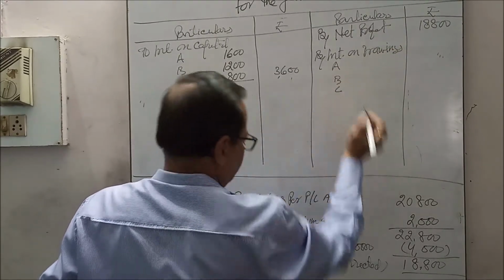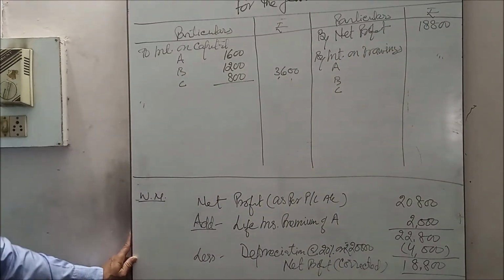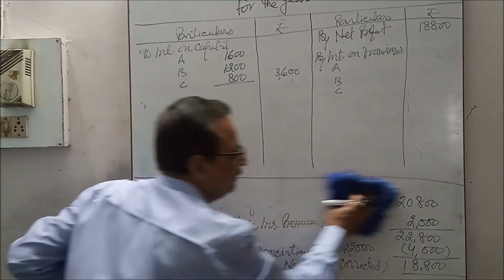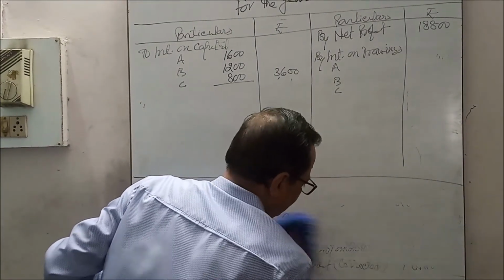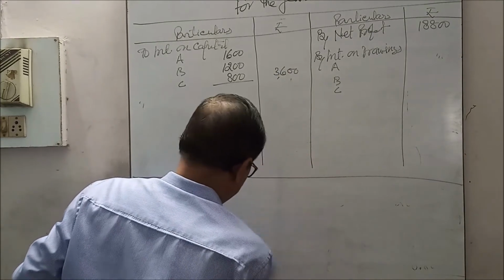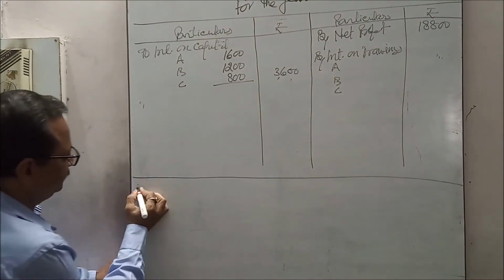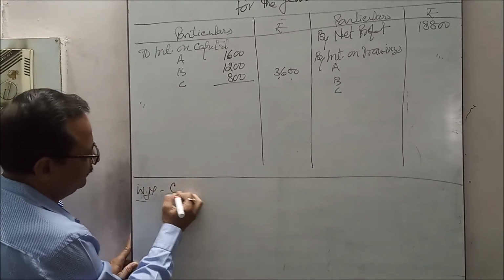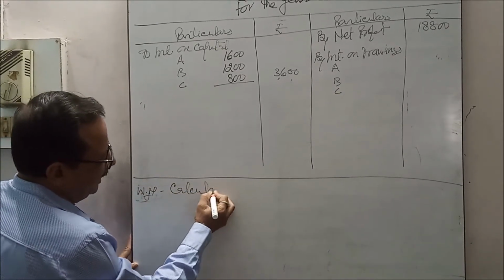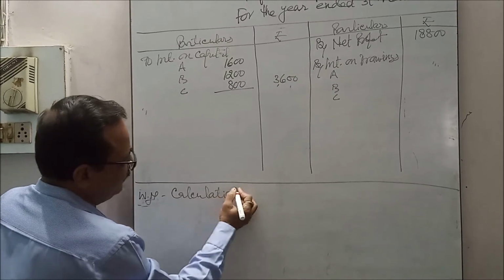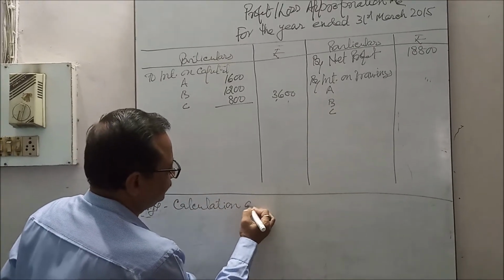By interest on drawings, A, B, C at the rate of 10% per annum. We will calculate the interest on drawings on the average basis, that is for 6 months.